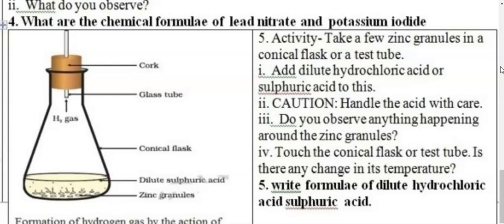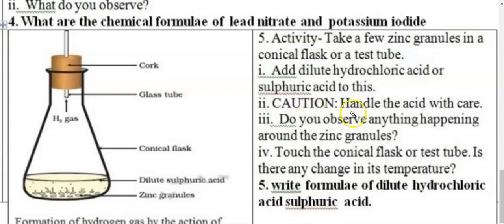Now if you want to take hydrochloric acid, it is HCl. And if you want to go with, let us say, sulfuric acid, it is H2SO4. There's a caution here: handle the acid with care, because if you don't take due precautions, it is very corrosive, and on falling on the skin, a burning sensation will start immediately. So be very careful when you are dealing with not only acids but any chemical in the laboratory, because as a science student, a number of times you may be there, but then be careful.